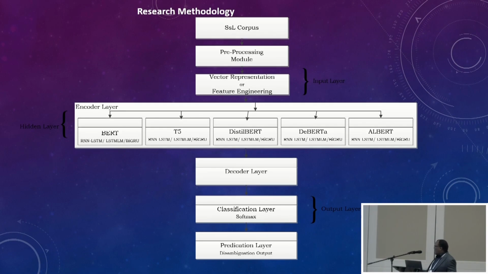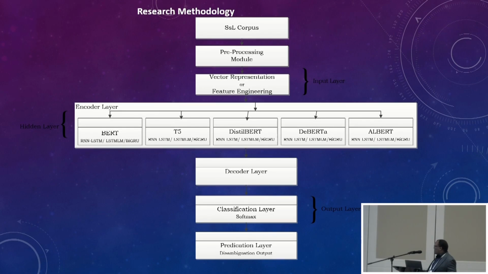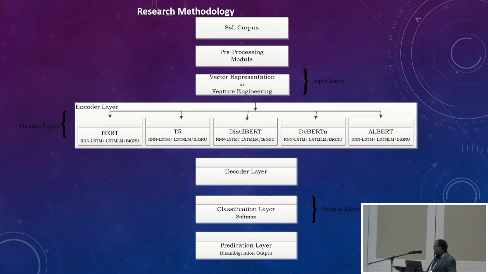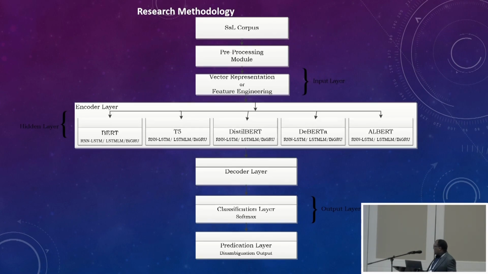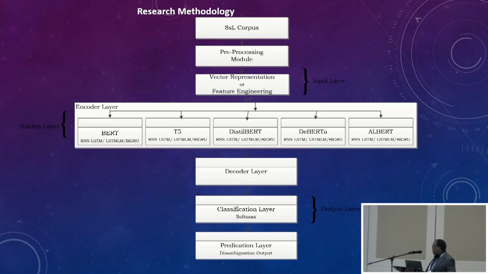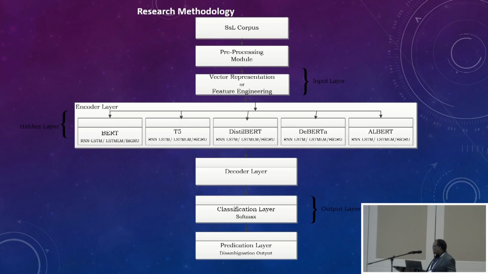So in our research, we did a baseline experiment on each of these transformer models, and we also did a baseline experiment on each of these particular deep learning models. After that, we decided to create a hybrid of each of these models in our experiment.